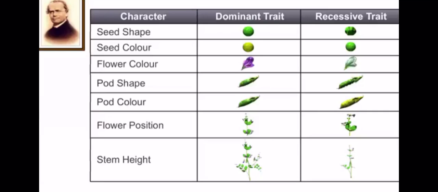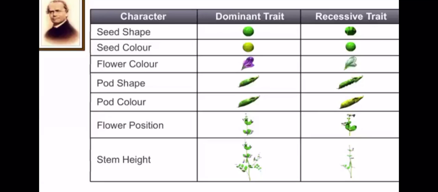Now another character was seed color. The seed may be yellow or it may be green. Children, yellow color is the dominant trait. Dominant trait means the trait which expresses itself. And a recessive trait, if it is present in a pure form, then only it will be able to express itself, otherwise not, right? So in the hybrid form, recessive trait never expresses itself. Okay, so here yellow color is the dominant trait and green color is the recessive trait.